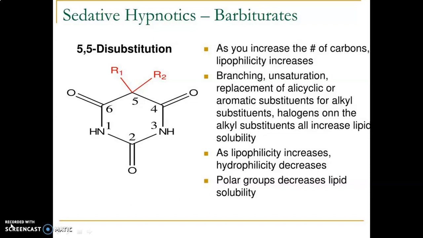Branching, unsaturation, replacement with alicyclic or aromatic substitutions, or alkyl substituents, or sometimes halogens on the alkyl substituents, all these increase the lipid solubility. As the lipid solubility increases, hydrophilicity decreases. Polar groups decrease lipid solubility, and thereby they are able to conjugate with glucuronide and are easily excreted.